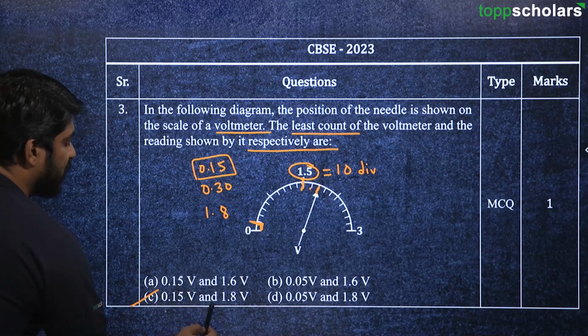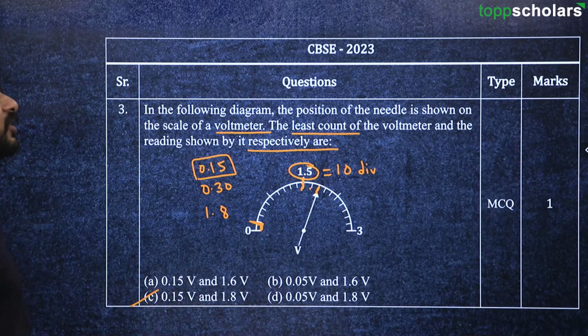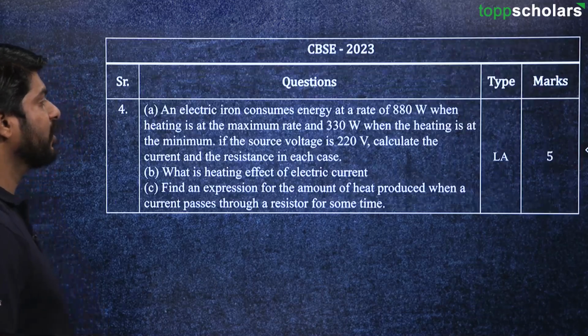0.15 volt is the least count and 1.8 volt is the reading shown by this scale. Moving on to the next question now.